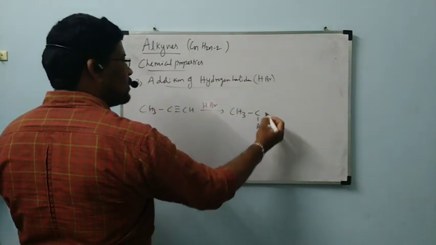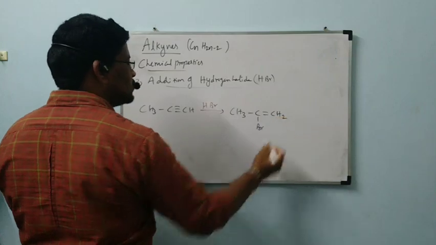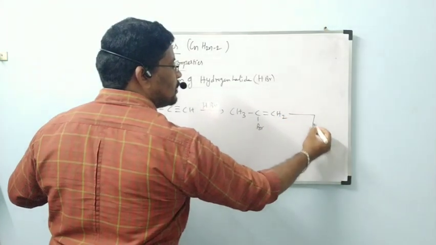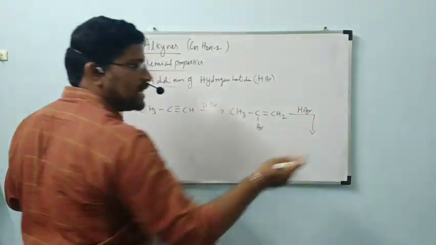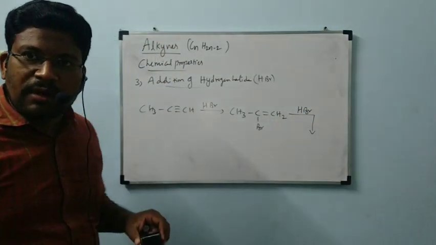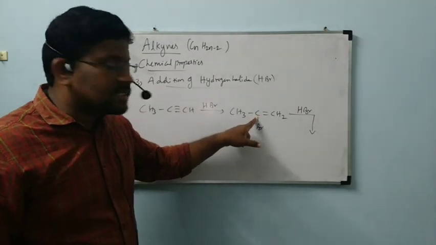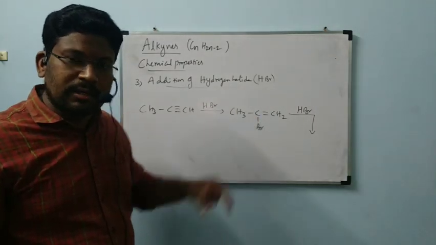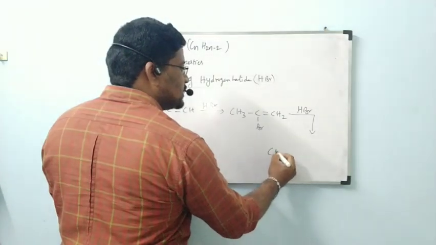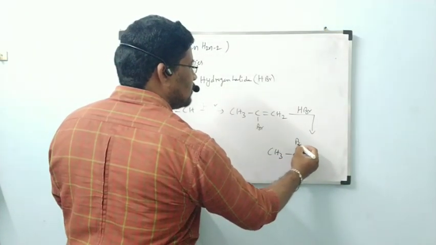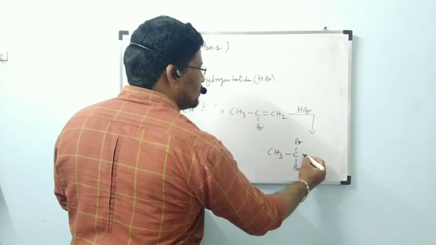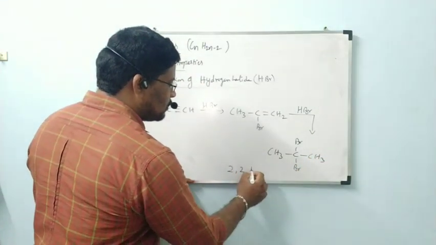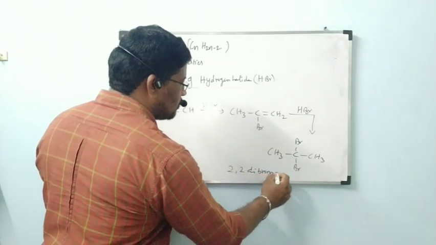CH3CBr double bond CH2. This one is alkene. Again one more HBr is going to be added. Same method, Markovnikov's rule only. Carbon which contains less number of hydrogen is bonded with Br, negative part. Then it is formed as CH3C, one more Br is added to form 2,2 dibromopropane.